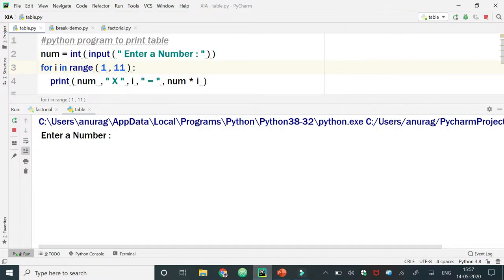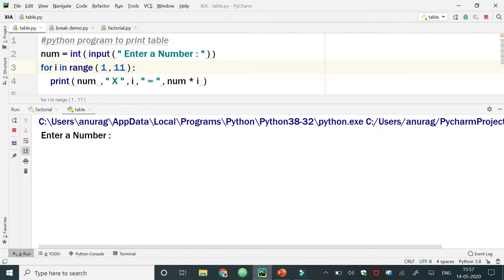Here we have one program to print a mathematical table. We just need one number from the user, and the mathematical table will print for a fixed number of times, from 1 to 10. So I have taken a for loop here because the for loop is the counting loop. Here, for is a keyword, i is a control variable, and the control variable is going to pick its value from the range function.